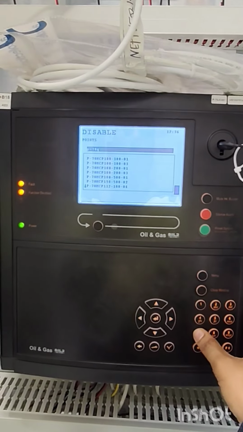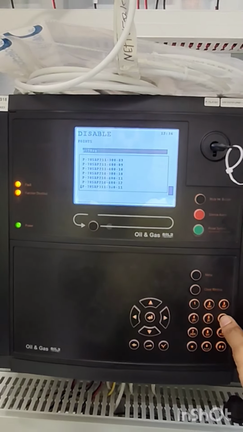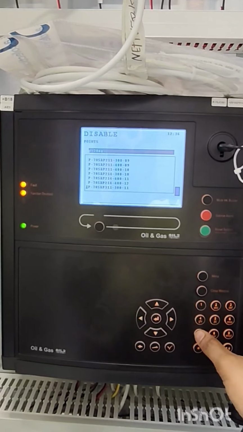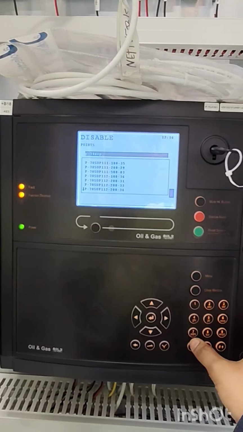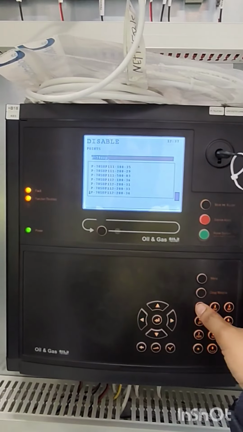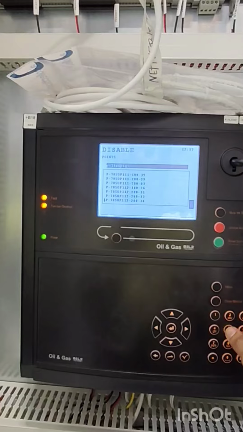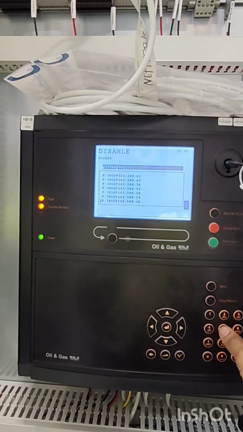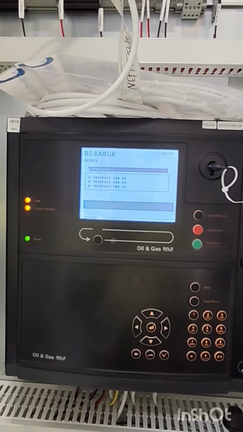We are typing the tag details. So after searching, it came.